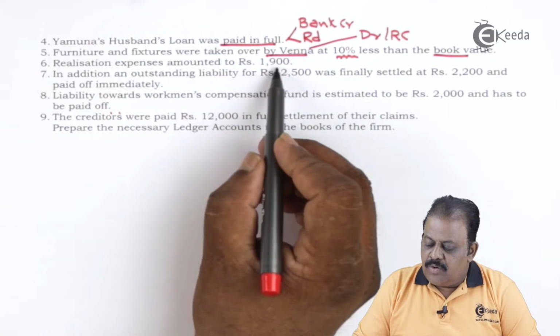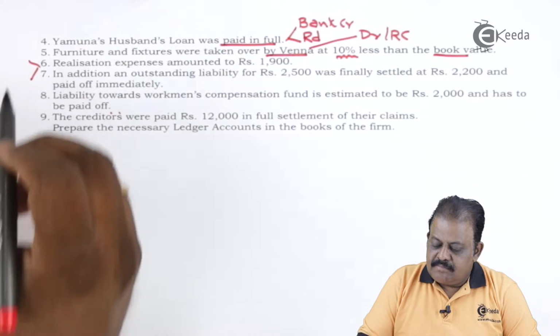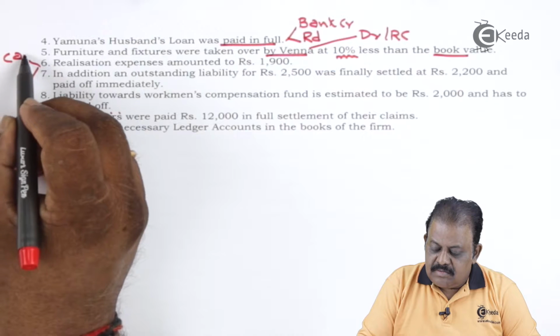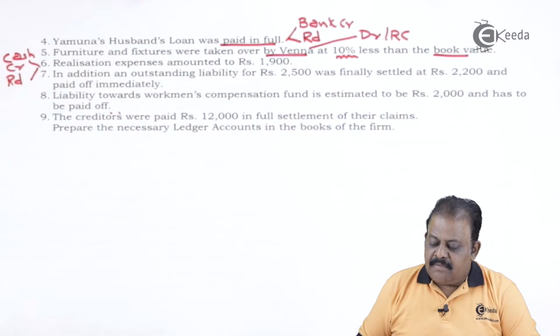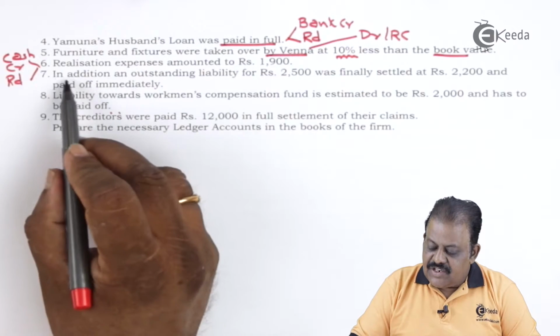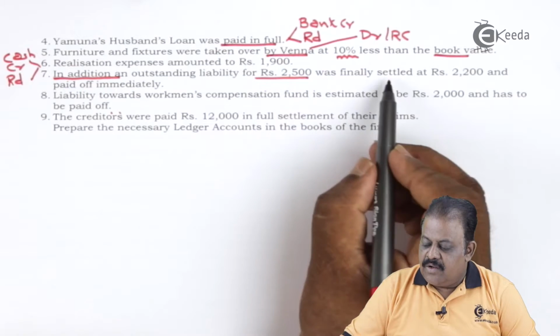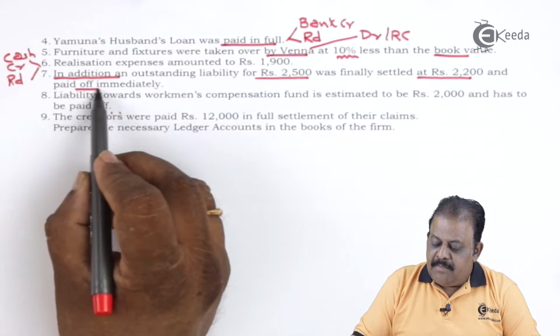Realization expenses amounted to 1,900. Cash bank account credit. Realization account debit. In addition, an outstanding liability of 2,500 was finally settled at 2,200 and paid off immediately.